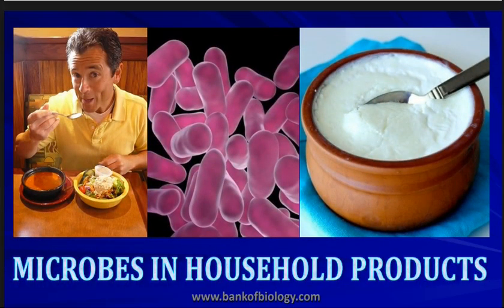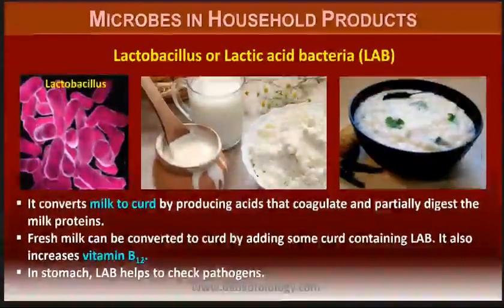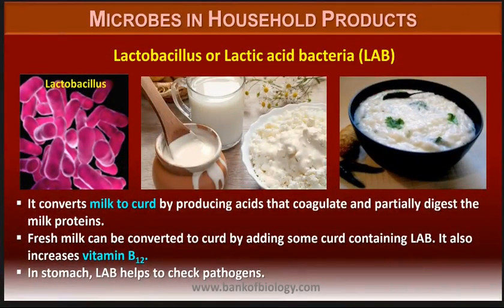Now, coming to microbes in household products. Microbes in household products means what? First, LAB is Lactobacillus or lactic acid bacteria. This is used for curdling of milk. So the milk is transformed into curd with the help of Lactobacillus. We know that. It converts milk to curd by providing acids that coagulate and partially digest the milk proteins.